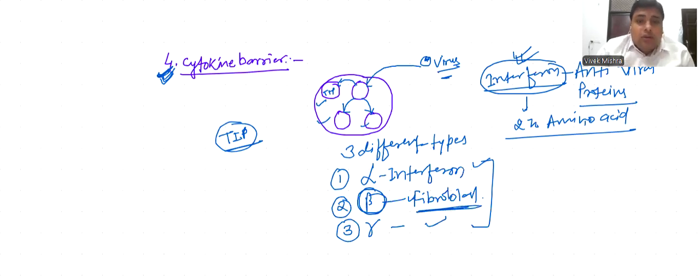Now, innate immunity is mainly made up of 4 types of barriers. First is the physical barrier. This barrier is made up of skin and mucosal surfaces. Skin prevents entry of any type of pathogens into our body because the outermost surface of the skin, the stratum corneum, is made up of dead cells.